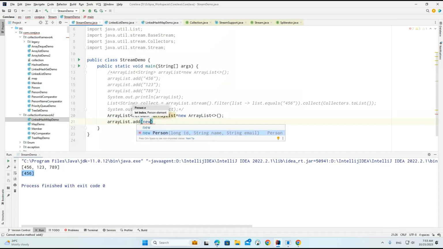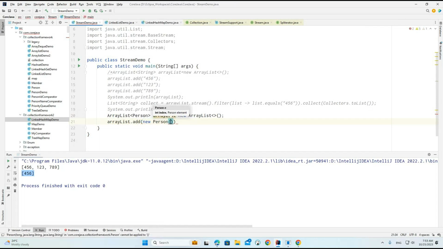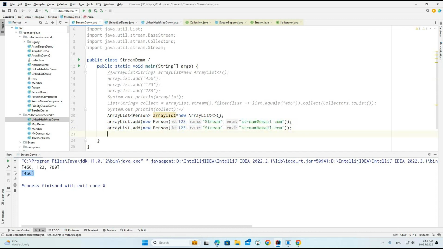Now ID, name and email. ID I'm giving, name something like theme I'm going to give, and email email.com. Okay, so this is the one record.